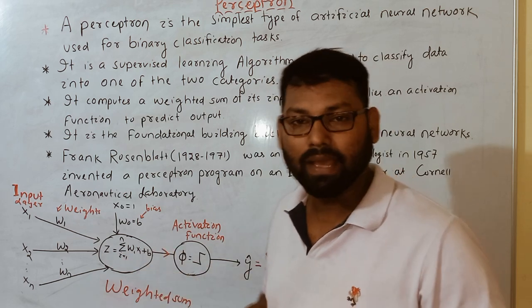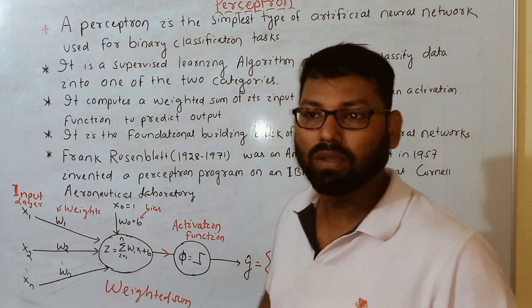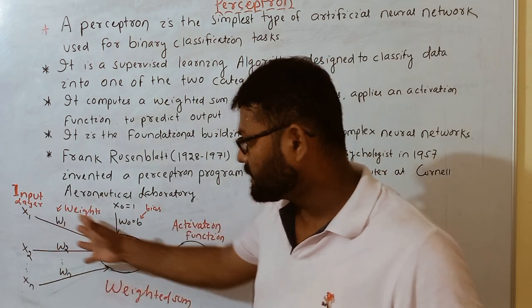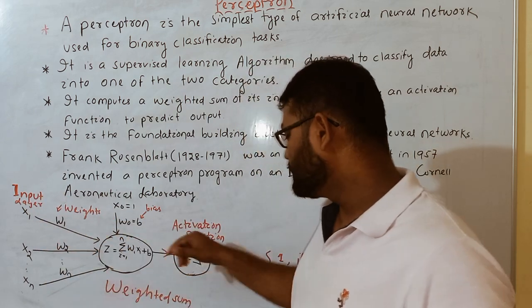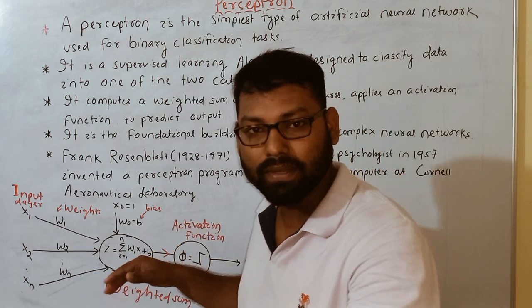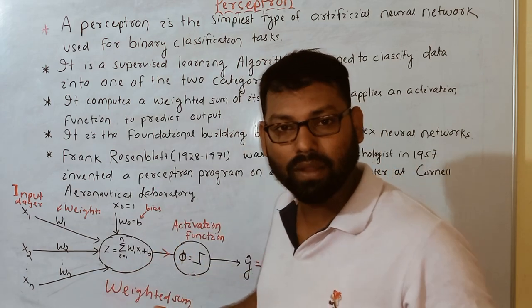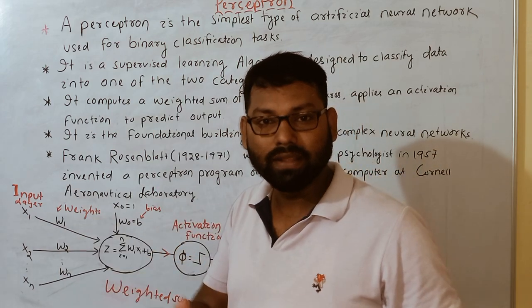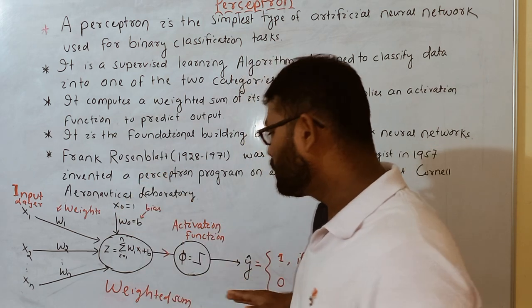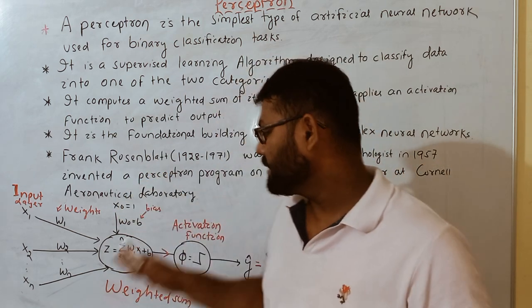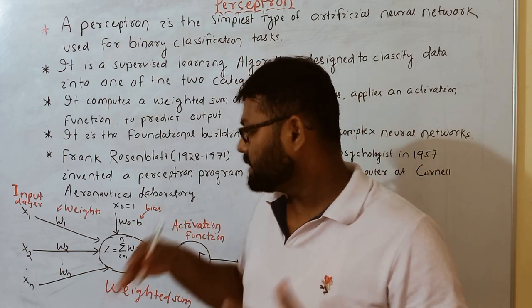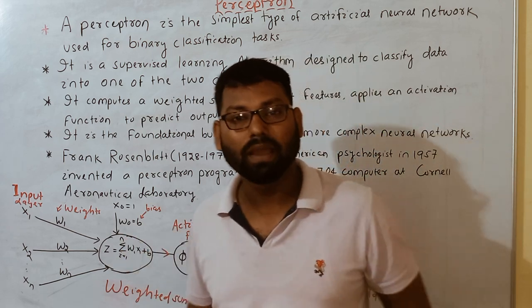So simple, I have compared with our biological neuron, how a biological neuron receives signals through the dendrites, does some kind of calculation and takes the decision. If the strength is more than a certain limit, it is going to produce output 1. If the strength is less than a certain range or threshold, the output is 0. That is happening in the biological neuron. The same thing is happening in the artificial neuron. So this same concept we are using to take some kind of decision.